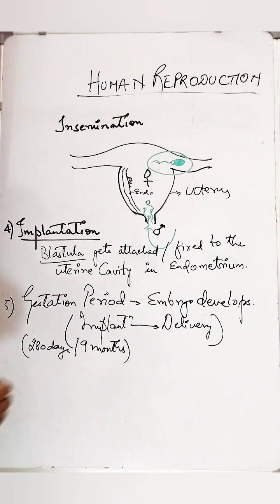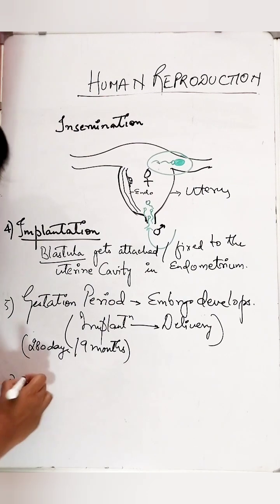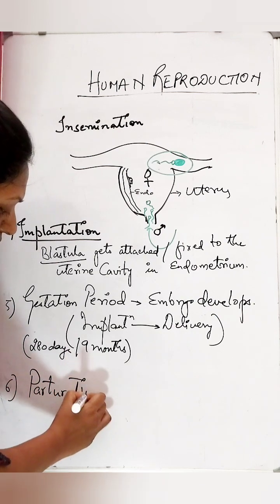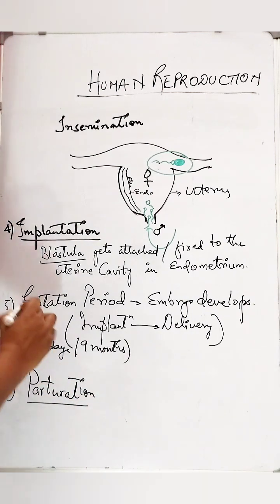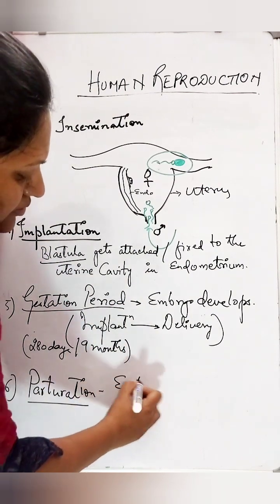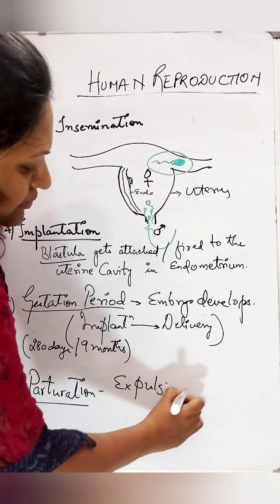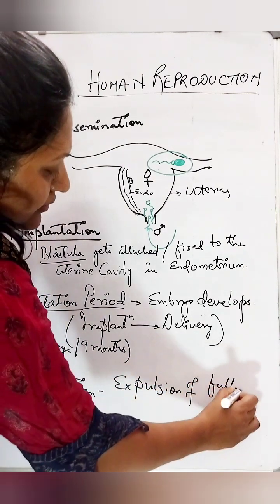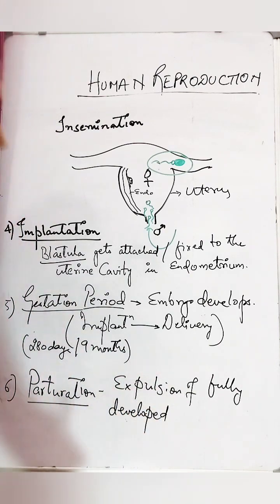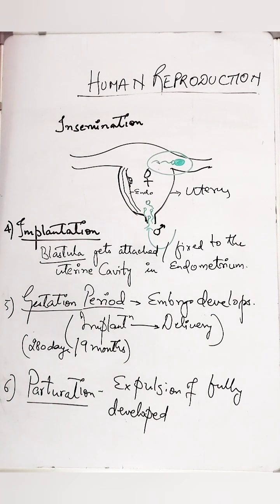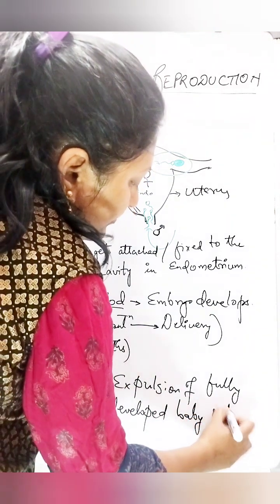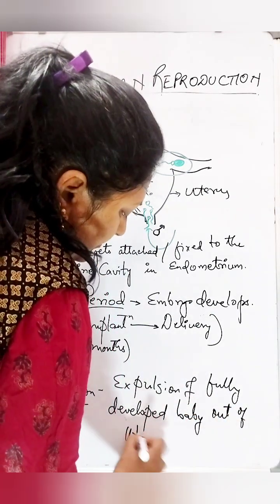At last, we have 6th step, that is parturition. What is parturition? Parturition is the process of expulsion of fully developed baby out of uterus.